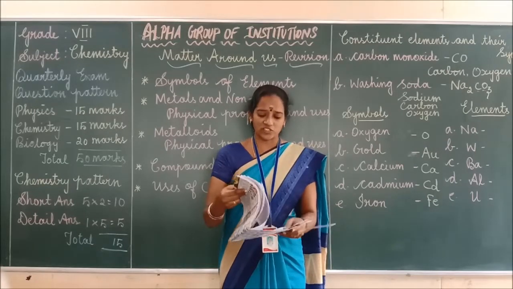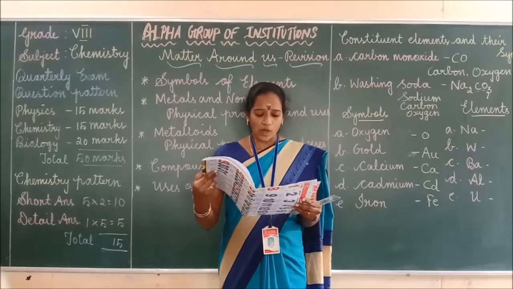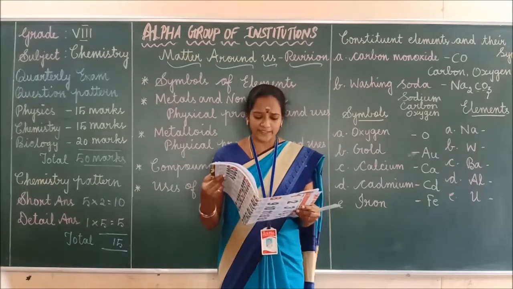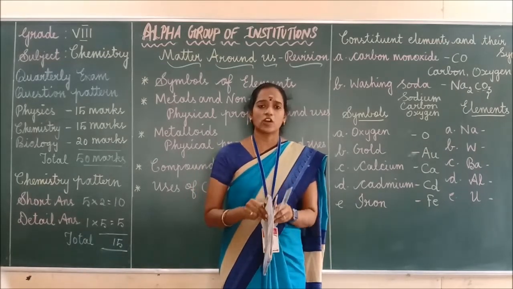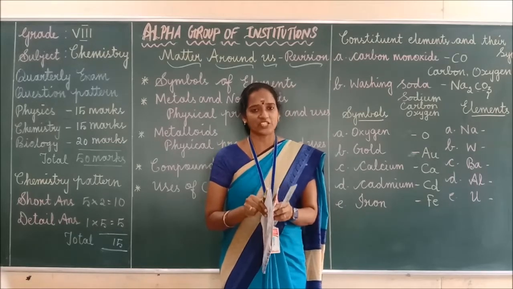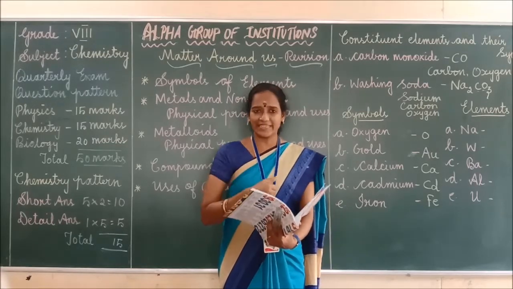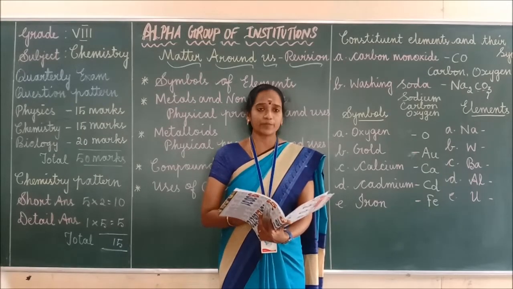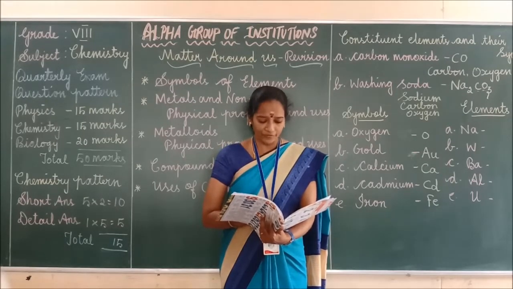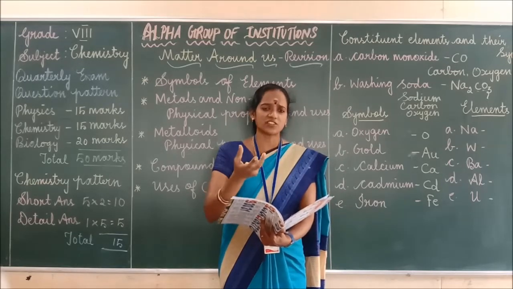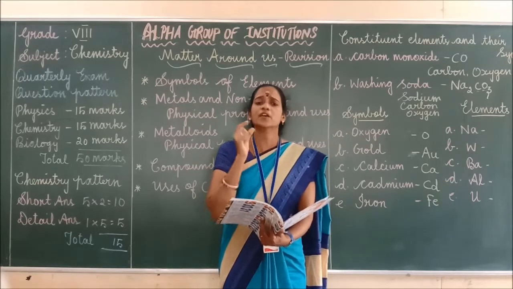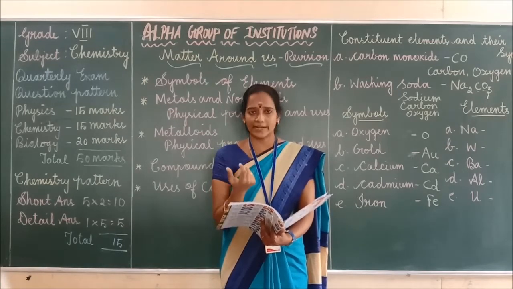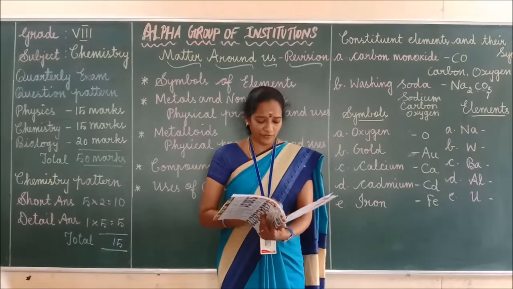Got it? Right. Next question. Why are utensils made of aluminium and brass? Because they are good conductors of heat. Okay, it will absorb the heat. That's what brass as well as aluminium utensils are made of. Why? Because it is a good conductor of heat. Both aluminium and brass are good conductors of heat. That's the answer for this.